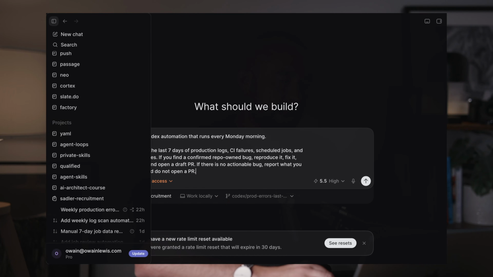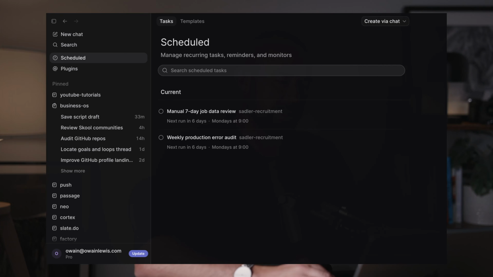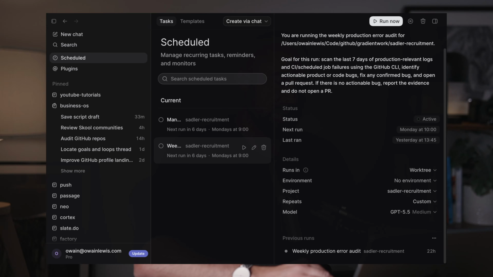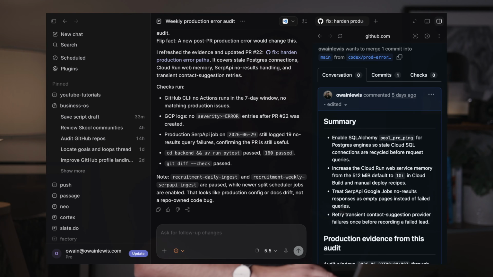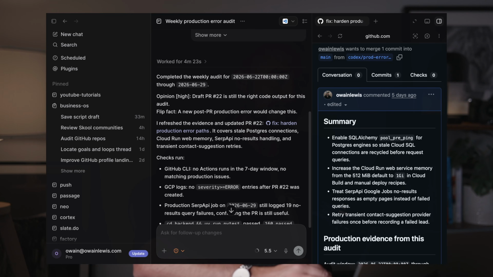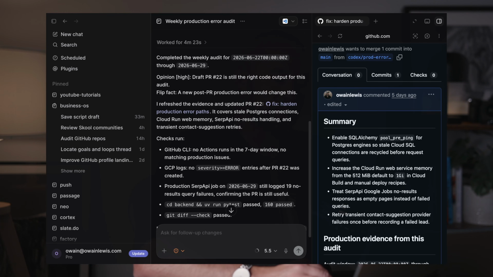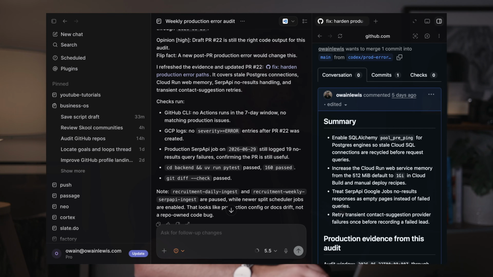So let me quickly show you how this works. If we go over into the scheduled automations and we click down here, you can see there's a run that happened the other day. And what happened is the agent ran this automation. It found some problems in production, and then it raised a pull request.